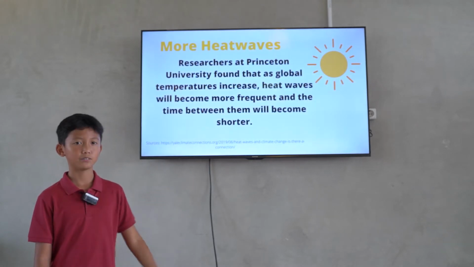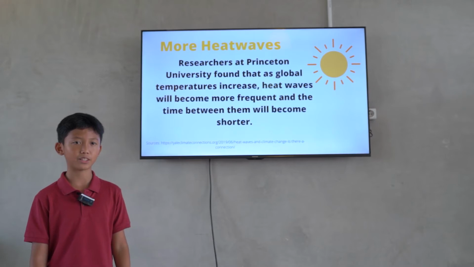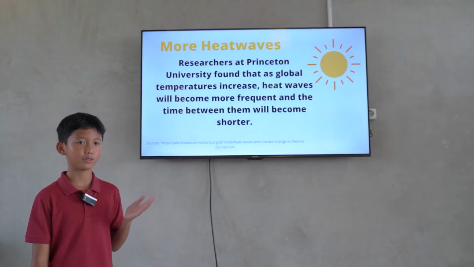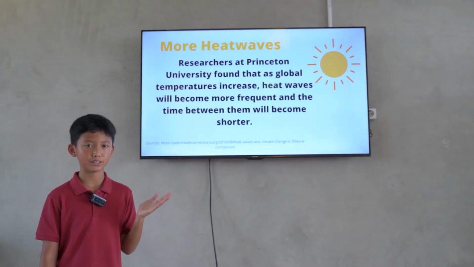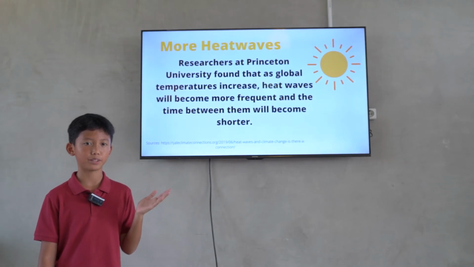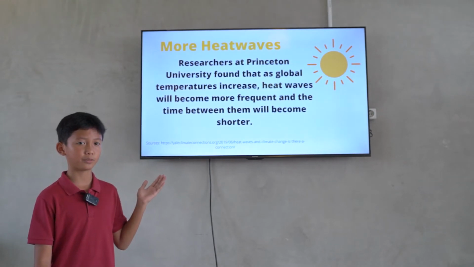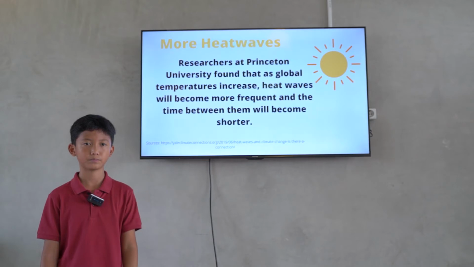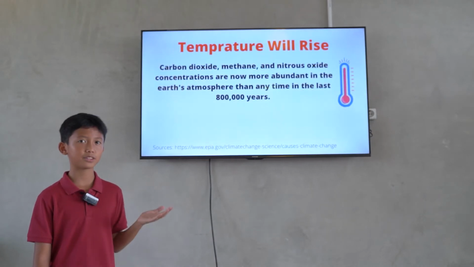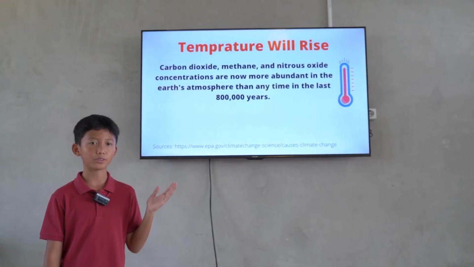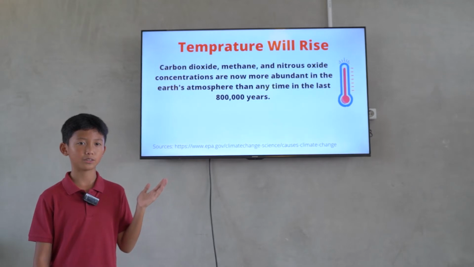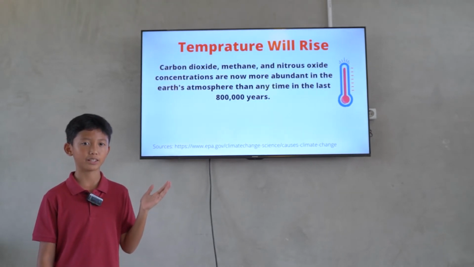More heat waves. Researchers at Princeton University found that as global warming temperatures increase, heat waves will become more frequent and the time between them will become shorter. Temperatures will continue to rise. Carbon dioxide, methane, and nitrous oxide concentrations are now more abundant in the Earth's atmosphere than at any time in the last 800,000 years.